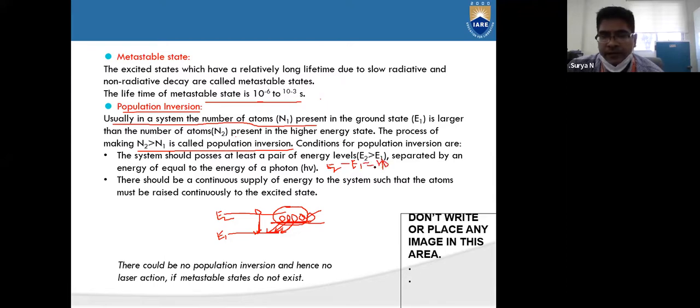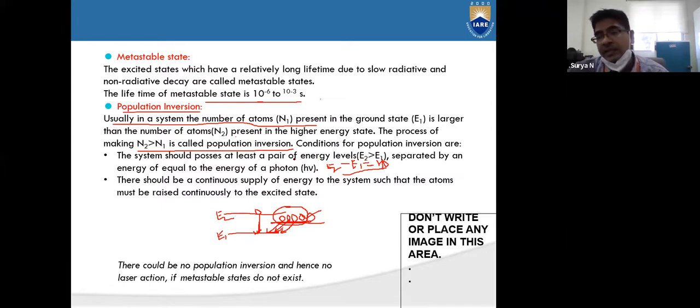If this condition is satisfied, we need E2 to be greater than E1. If E2 is greater than E1, obviously N2 will be greater than N1, because N2 is the number of atoms or electrons present in the E2 level, and N1 is the number present in the E1 level. That condition is what we call population inversion. That is one of the conditions to achieve population inversion.